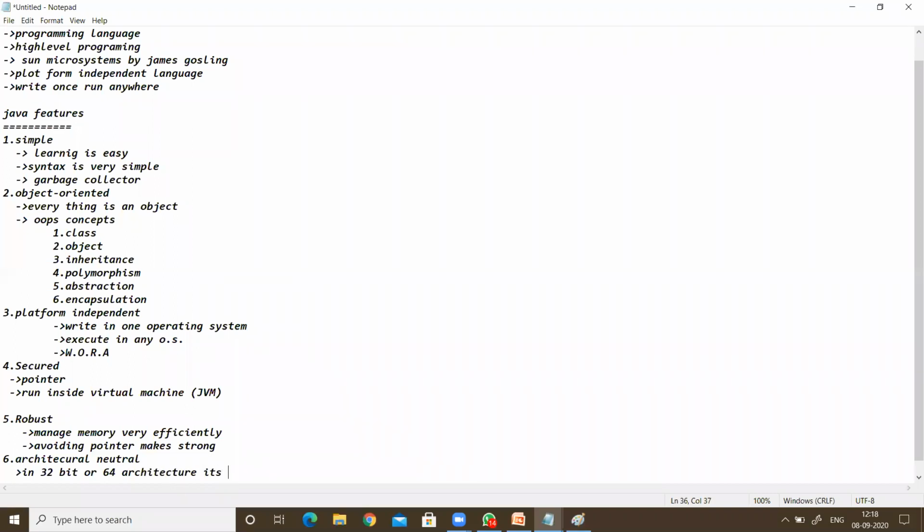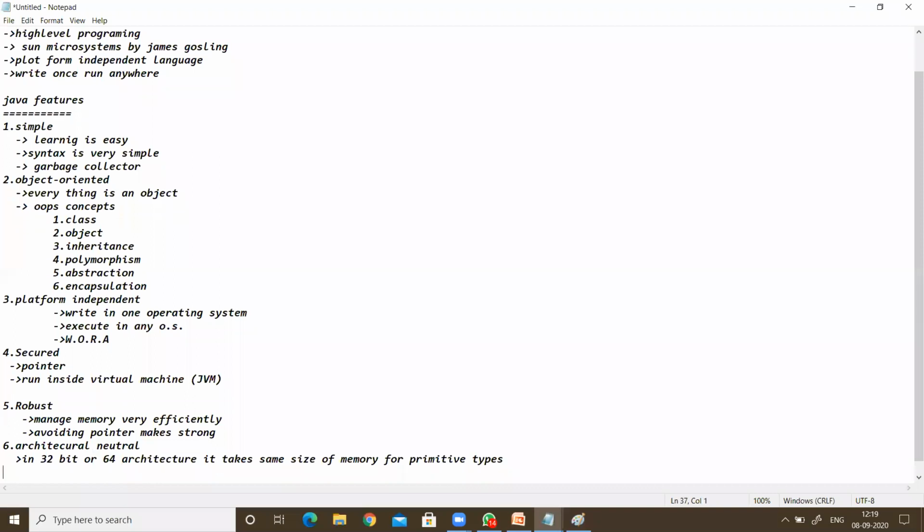Architecture, it takes the same size of memory for the primitive type data. Same size of memory for primitive types. That means these primitive types in different other languages will take a different size of memory, but in Java it takes the same memory. How much memory for the integers, how much memory for the float, we will see in the further sessions also. That is what we call architectural neutral.